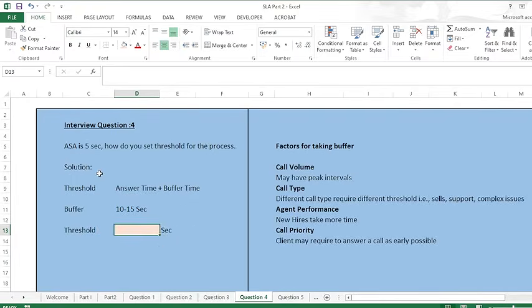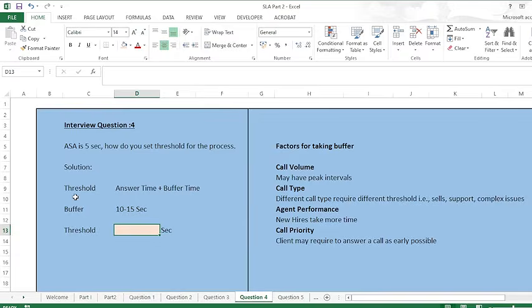In one of the interviews, I have also seen this question being asked: suppose ASA is 5 seconds, how do you set the threshold for the process? So ASA is basically how much time each agent is taking to answer a call, the average speed of answering. It means that agents are answering the call within 5 seconds, and the client also wants it answered within 5 seconds. All right. So how do I set the threshold?